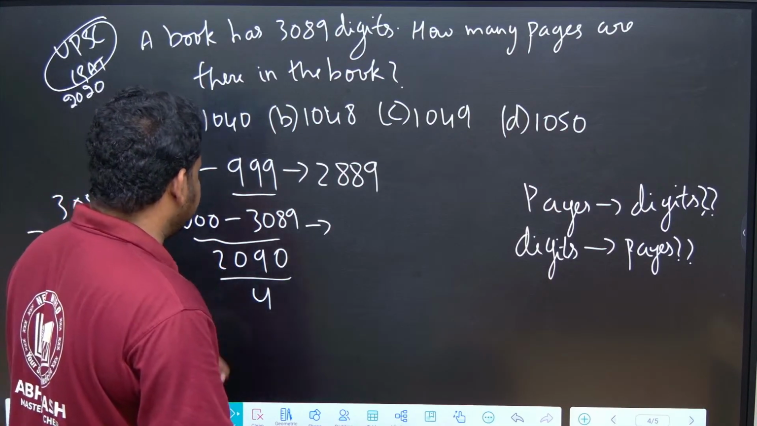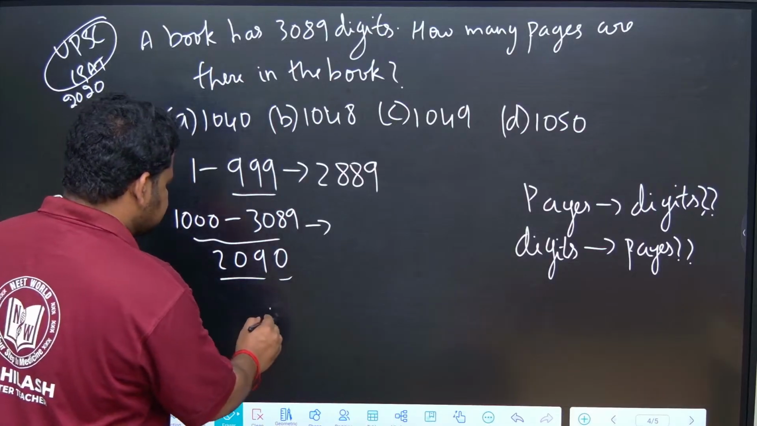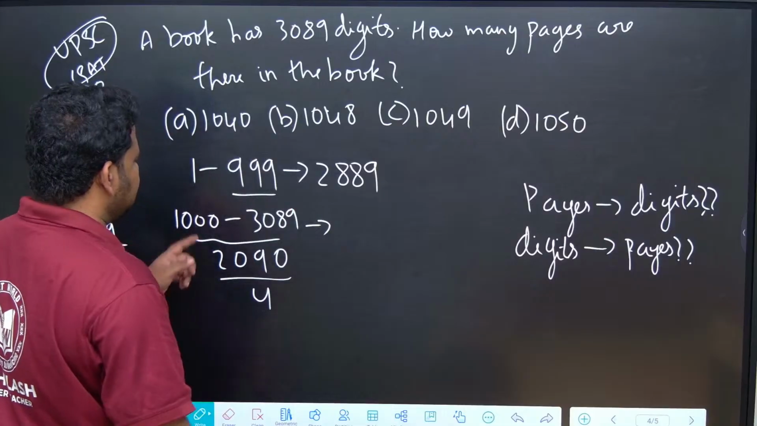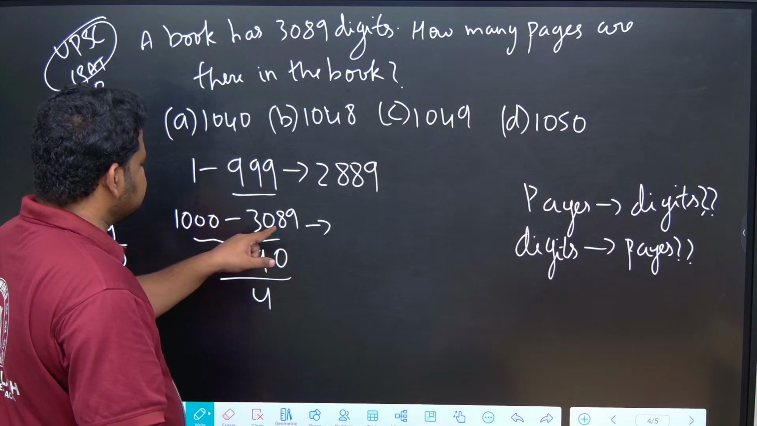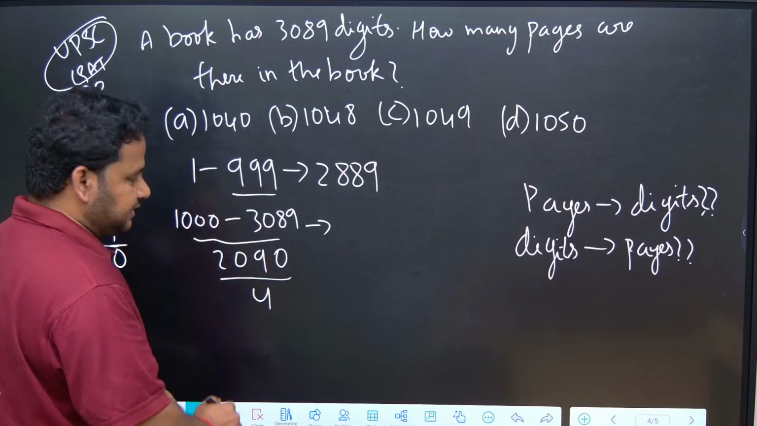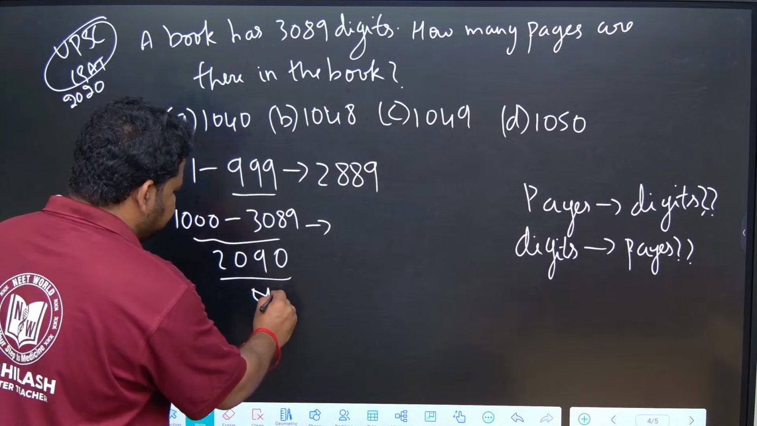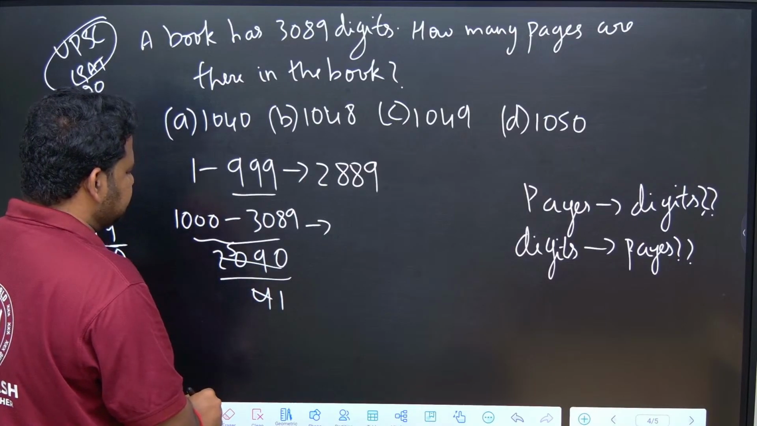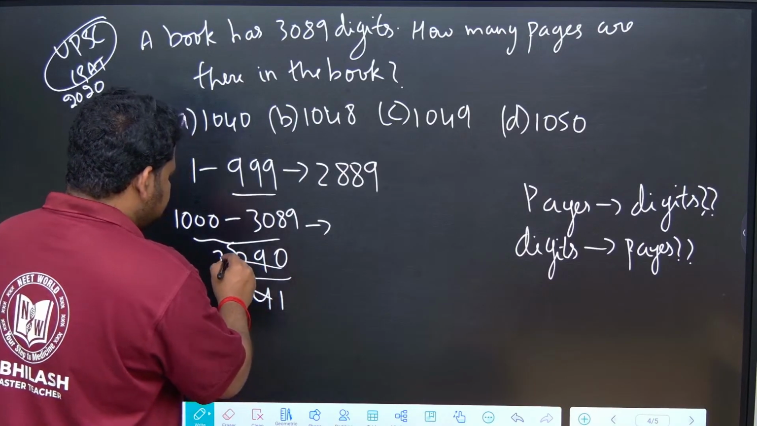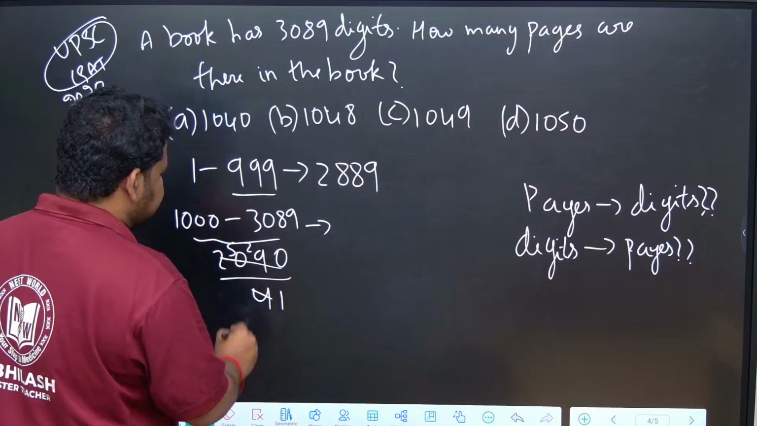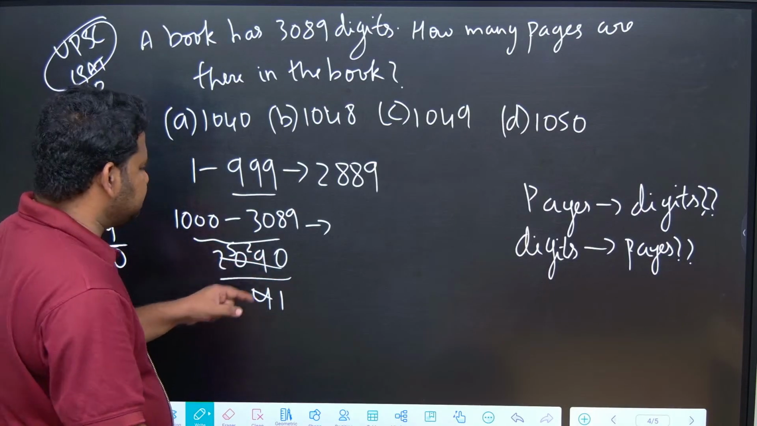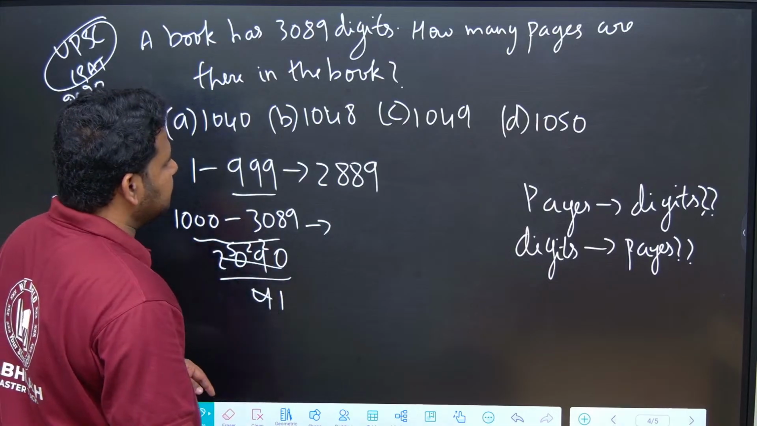So what should I do here? The remaining is 2090, and I divide by 4. 4 1s are 4. 4 5s are 20. 4 2s are 8. The remaining is 522.